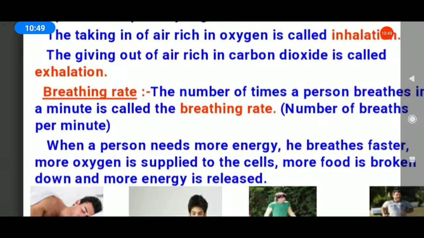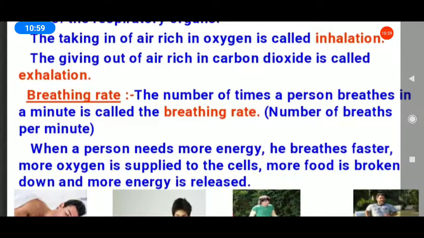Next, page number 110. All of you take page number 110. Breathing rate. What is meant by breathing rate? All of you bracket the word, students. The number of times a person breathes in a minute is termed the breathing rate. That is the breathing rate.